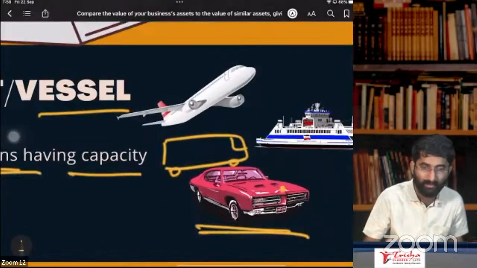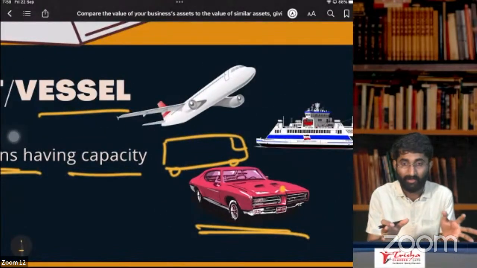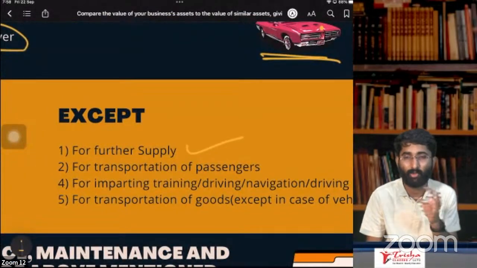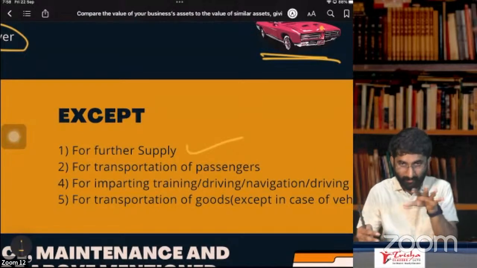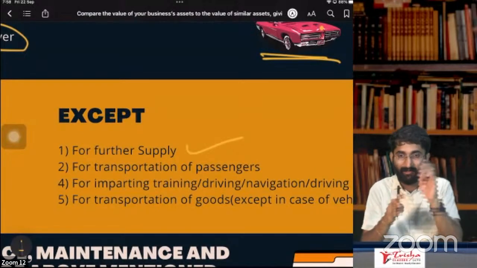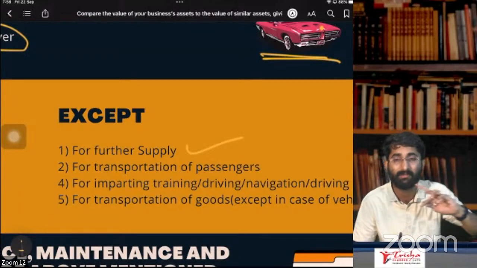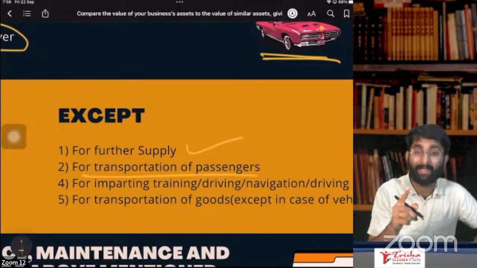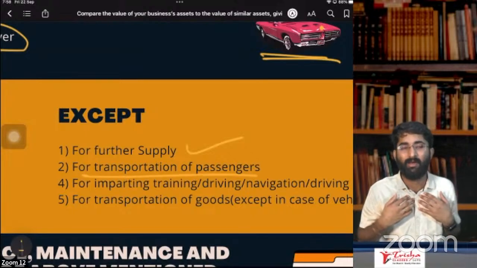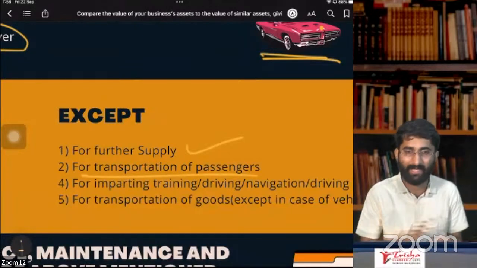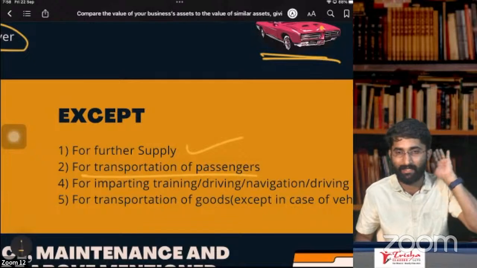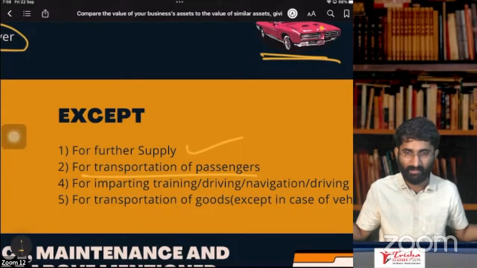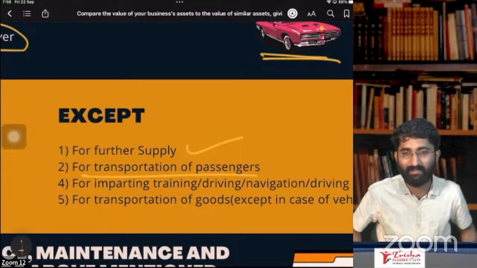What are the exceptions? You have purchased the car for some purpose. If you are purchasing the car for further supply, like a Toyota dealer purchasing an Innova and selling it to some other person, for the purpose of further supply, then you get ITC. Or for transportation of passengers. For example, I am purchasing some cars for hiring purpose. In that case, will I get ITC? Yes, I'll get ITC. Now, see, Nagendra Bhaktha and Co tours and travels. This is the business that I'm doing here.